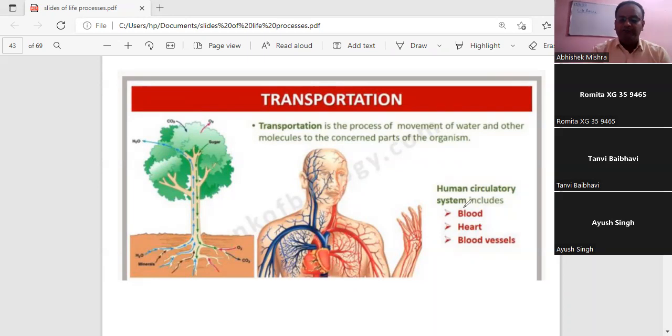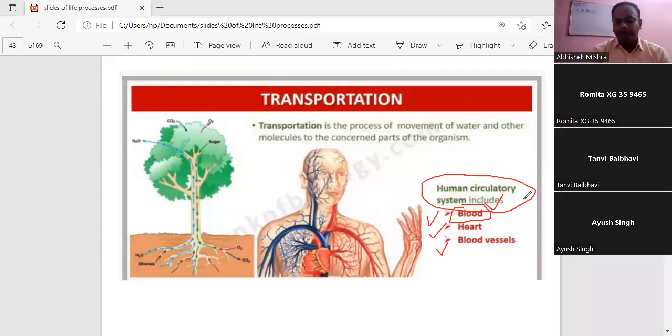Blood is the major fluid connective tissue, which performs a number of functions like transportation of the respiratory gases and transportation of the hormones. These are some of the functions performed by the blood. If you are talking about the human circulatory system, it consists of blood, heart, and blood vessels. First, we will talk about blood. Definitely, the blood is a fluid connective tissue.